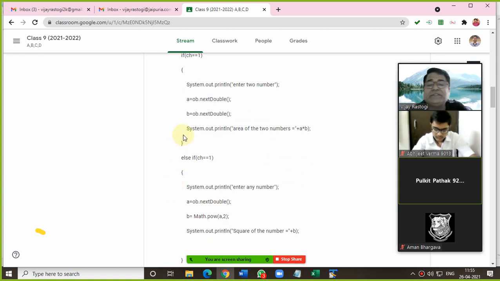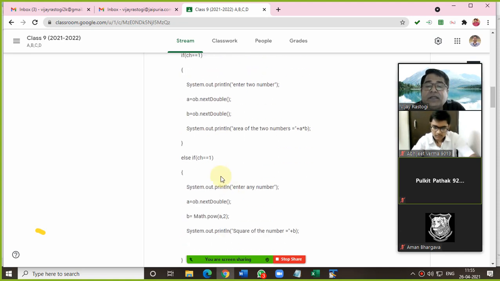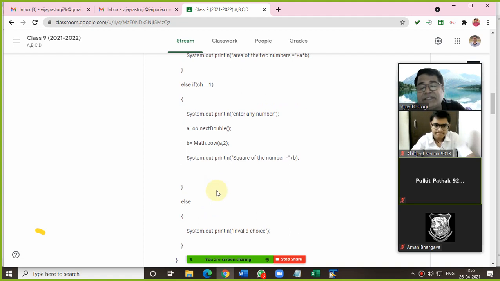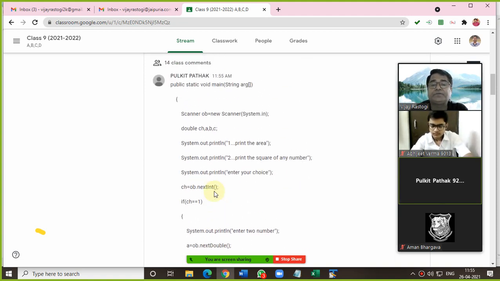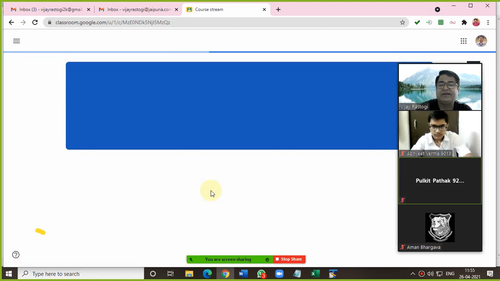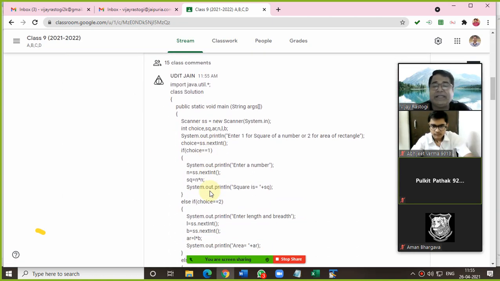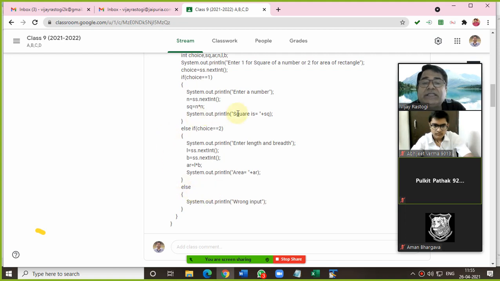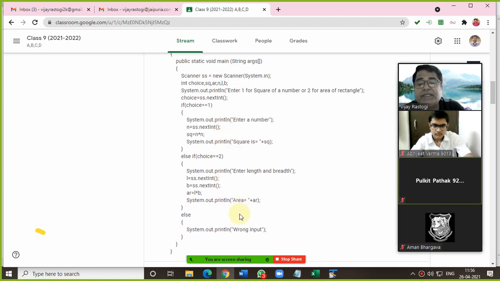No problem. Let me check first. So you have done choice 1, area of rectangle, right? And choice 1 again, square. There is a small change. Pulkit, you know the mistake, so you can do the correction in the notebook, right? Yes, sir, I have posted again, sir. Don't post again and again. If you know the problem, then no problem, beta. Udit Jain. Enter choice. Yes, very good. Menu. Well done. Absolutely correct, beta Udit Jain.